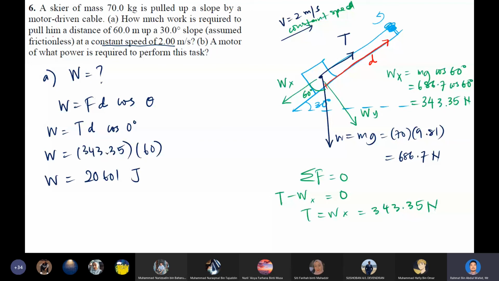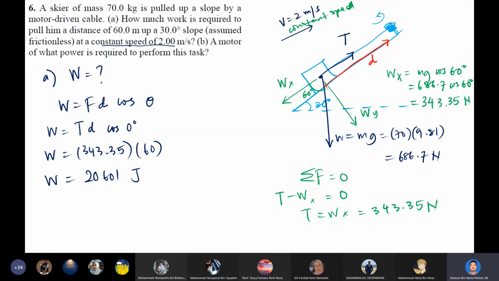A motor of what power is required to perform this task? Okay, so for question B, we need to calculate what will be the power in order to perform this task, which is pulling the skier up this 60-meter slope.